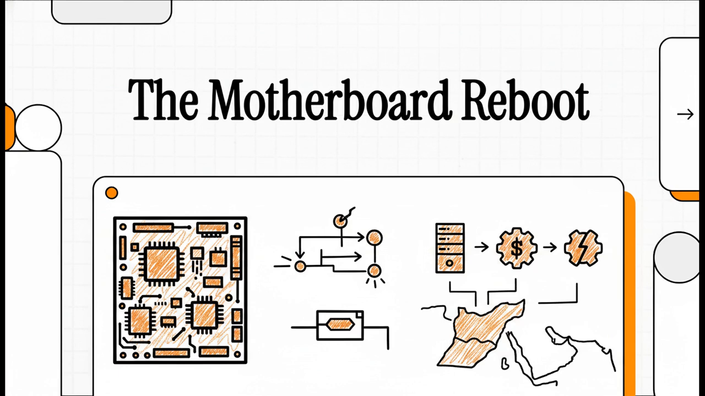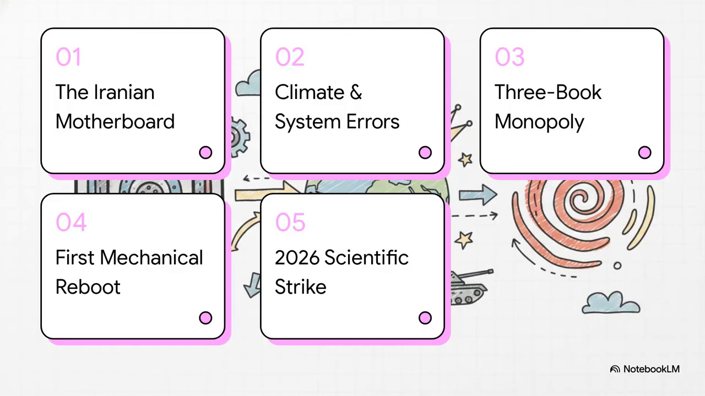We are looking at a model that treats nations not as competing human ideologies, but as hardware, software, and inevitable system errors. So here's our system diagnostic menu for today. We'll be walking through 1. The Iranian motherboard, 2. Climate shifts and system errors, 3. The three-book monopoly, 4. The first mechanical reboot, and finally, 5. The 2026 scientific strike. Let's get right into it.